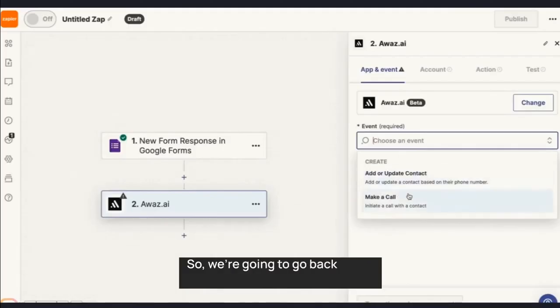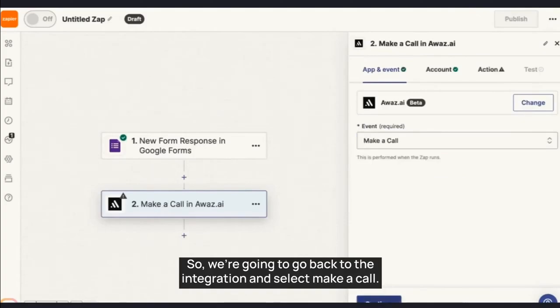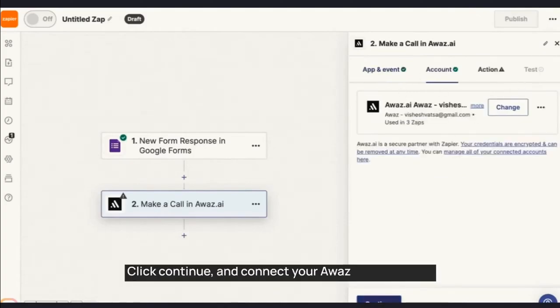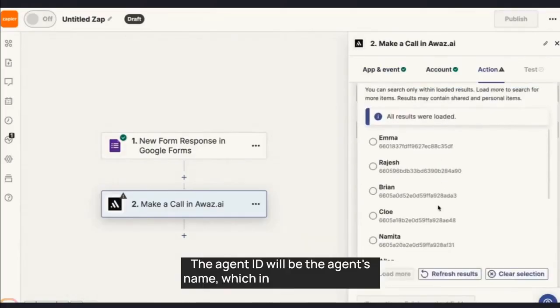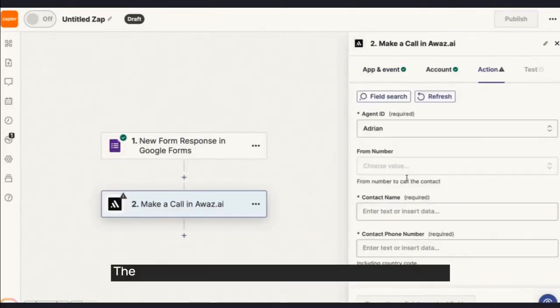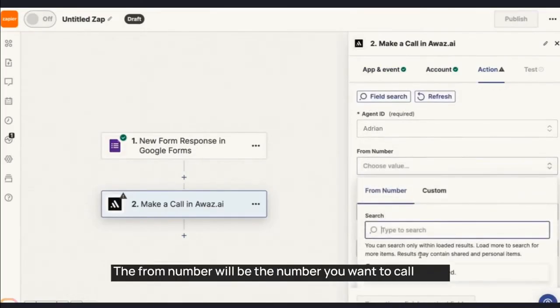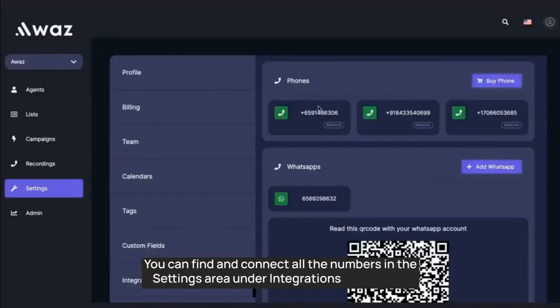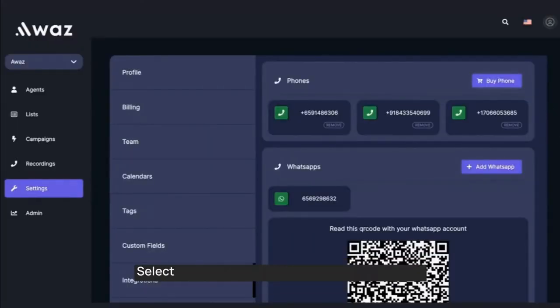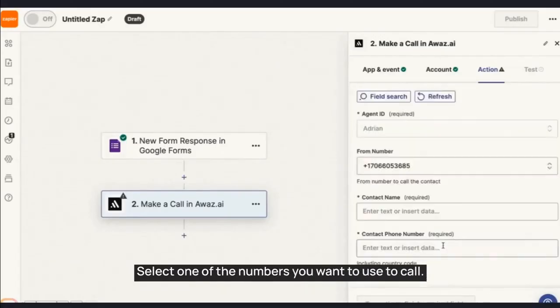So, we're going to go back to the integration and select Make a Call. Click Continue, and connect your AWAS account here. The agent ID will be the agent's name, which in our case is Adrian. The From number will be the number you want to call from. You can find and connect all the numbers in the Settings area under Integrations and Phone. Select one of the numbers you want to use to call.